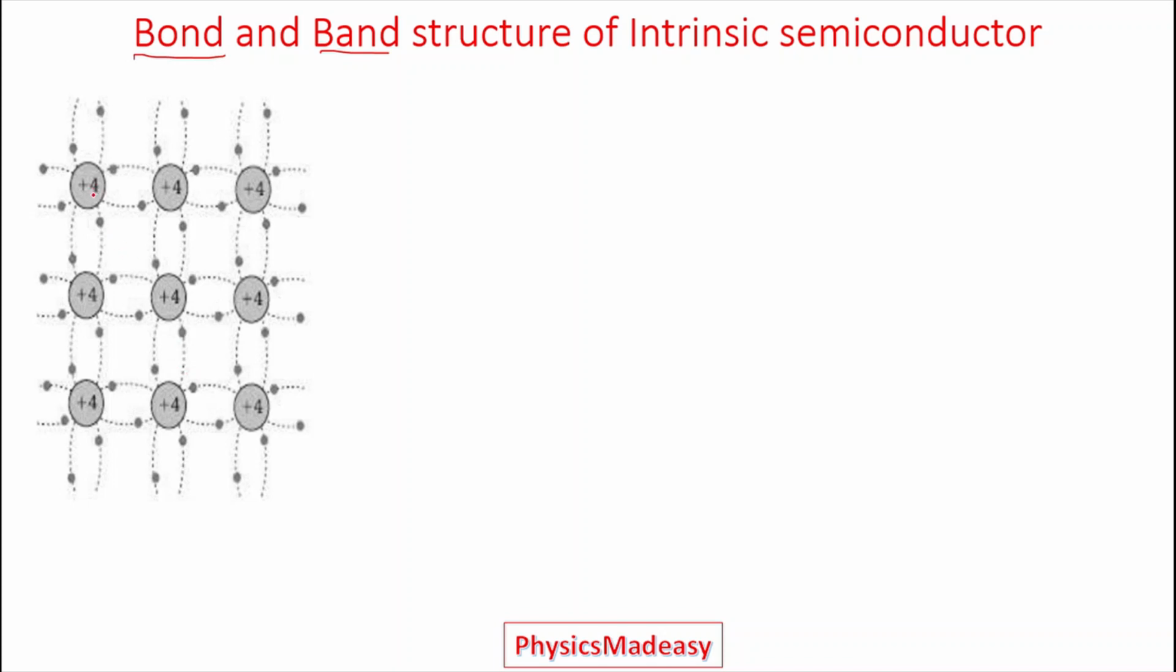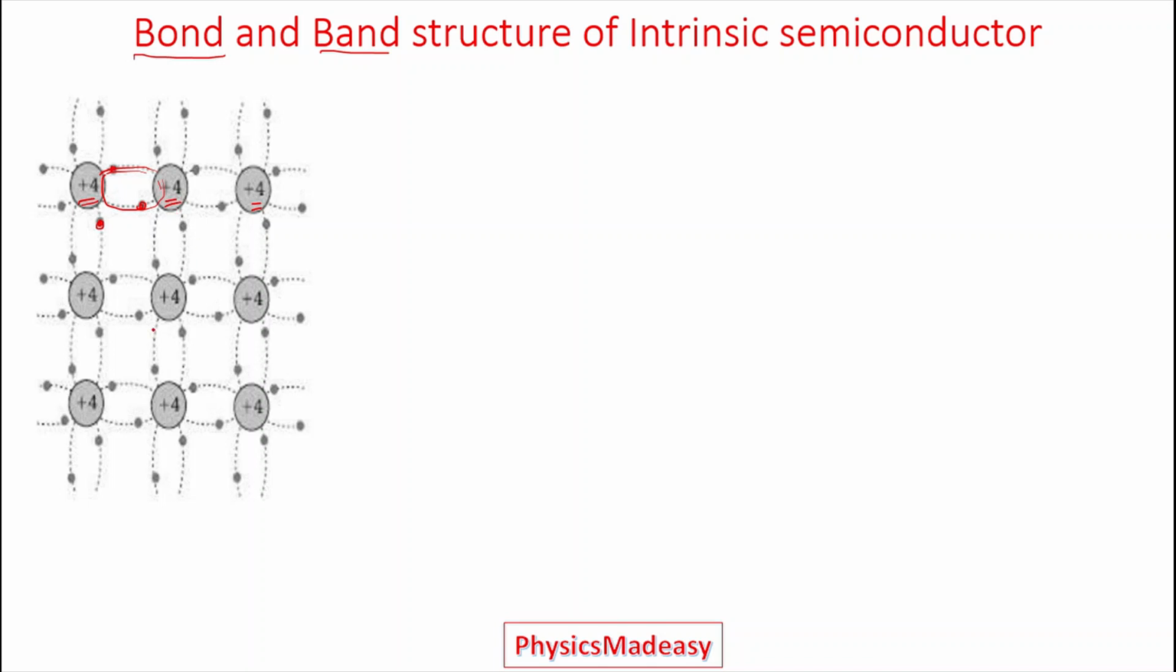Each silicon or germanium atom has 4 valence electrons. All these 4 valence electrons are bonded with neighboring atoms in terms of a covalent bond. So this refers to covalent bond, that is sharing of electrons. So they will form a crystal by sharing neighboring electrons.